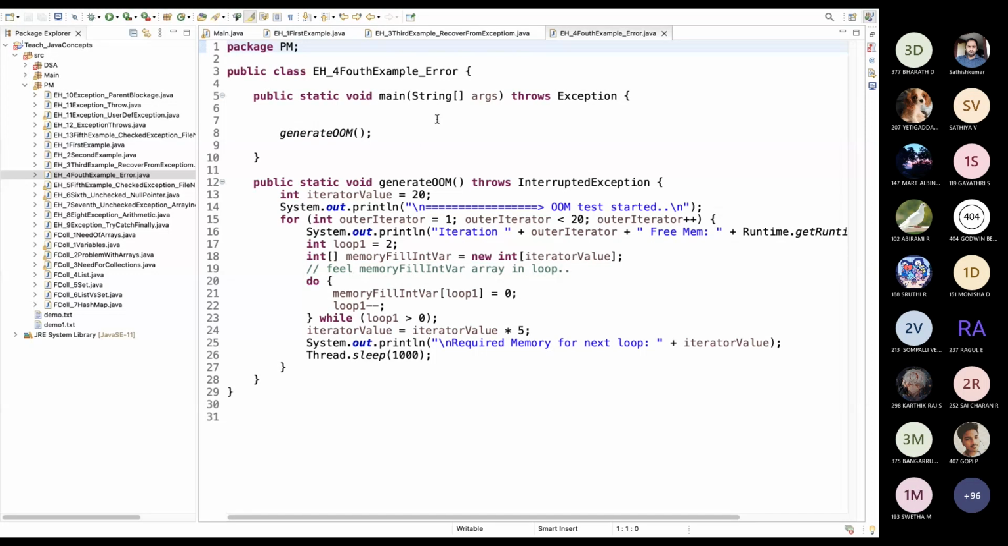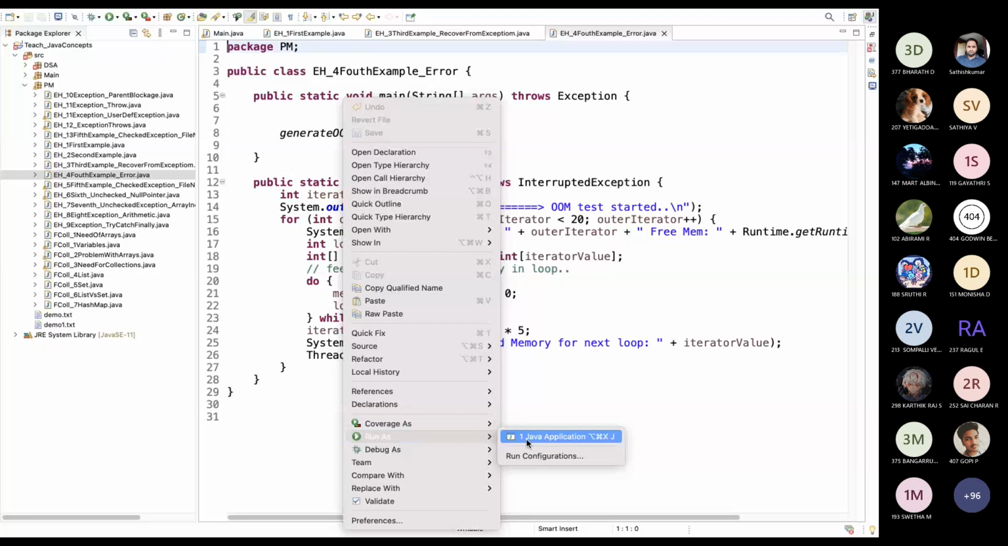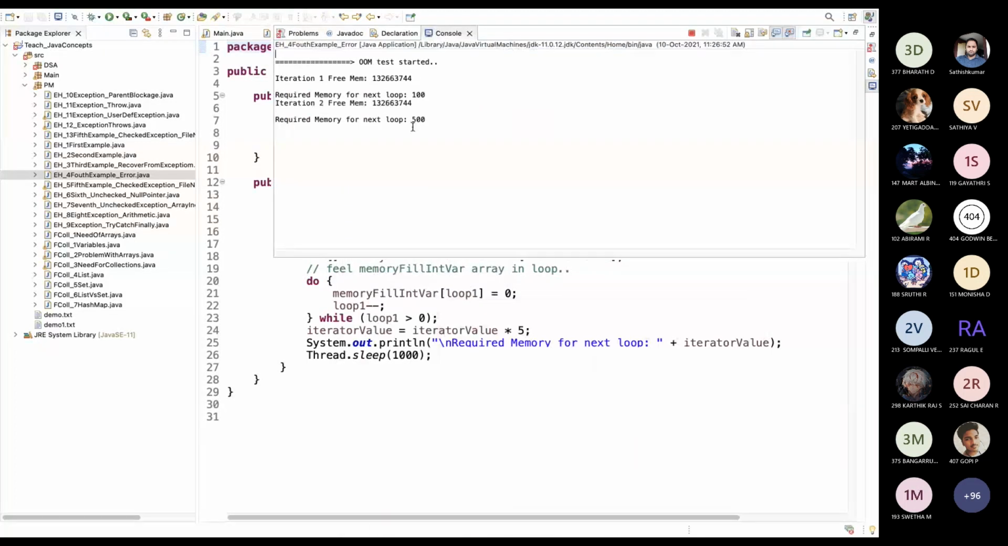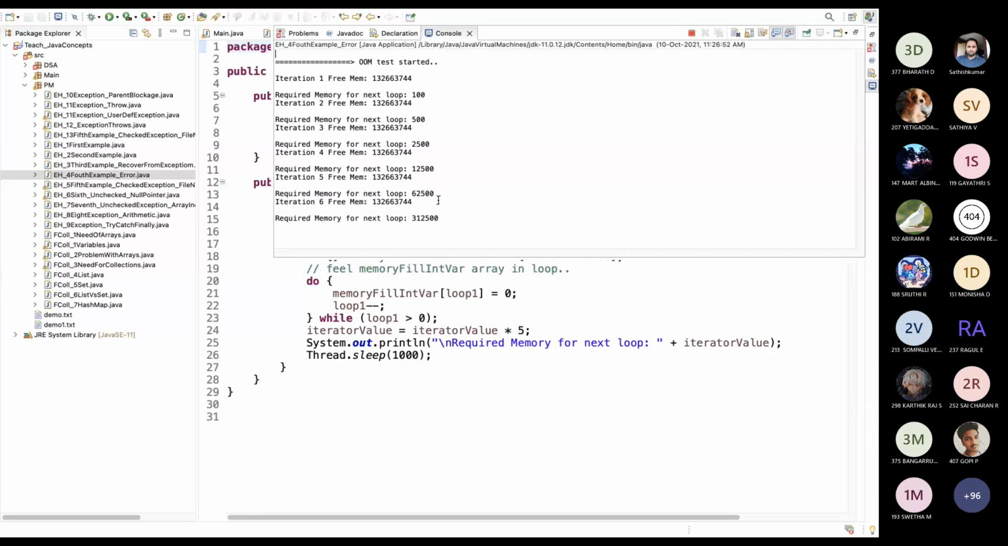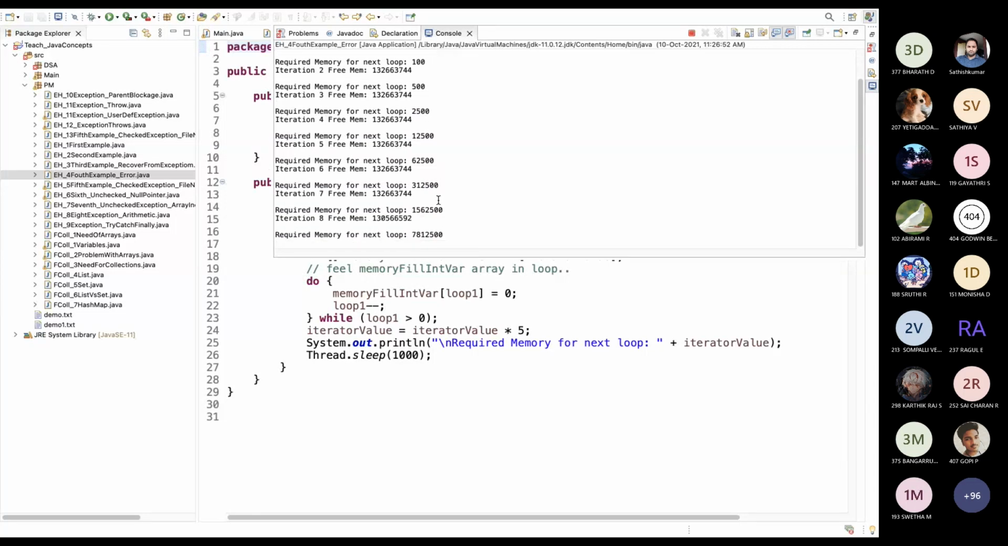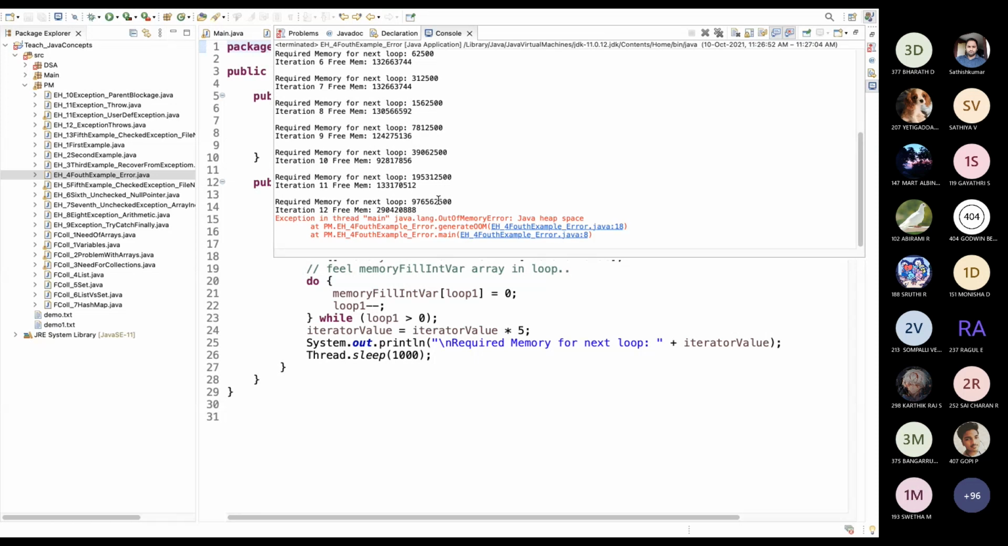This program keeps on allocating the memory. Okay, I will run this program. You can see the error. We cannot handle this error. You can see iteration one memory, it will stop somewhere. So this error is due to lack of resources. We cannot handle that too. You can see Java heap space out of memory.